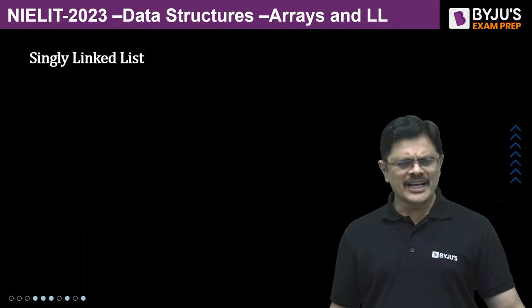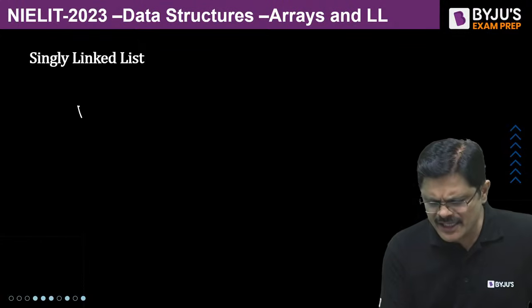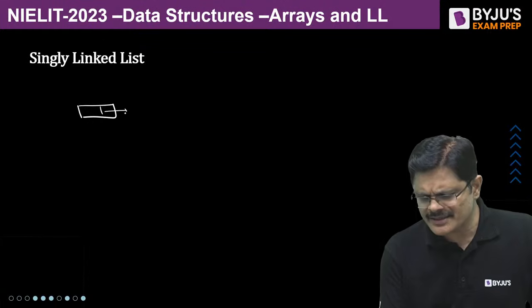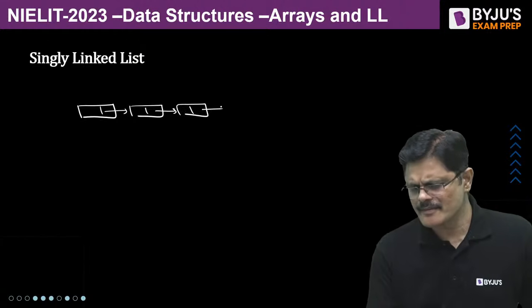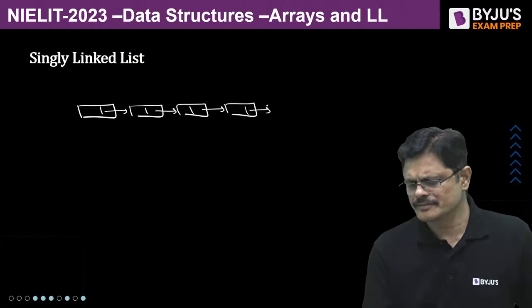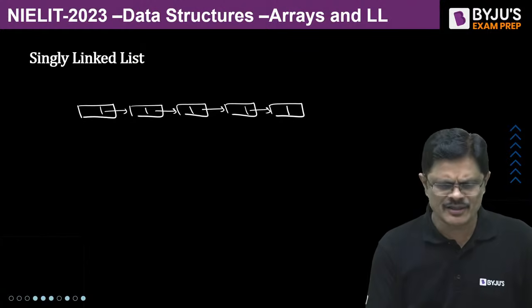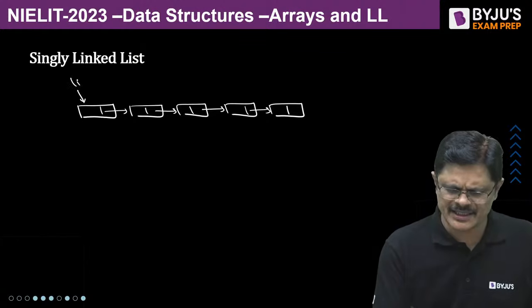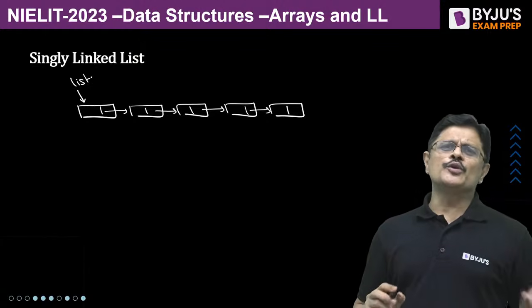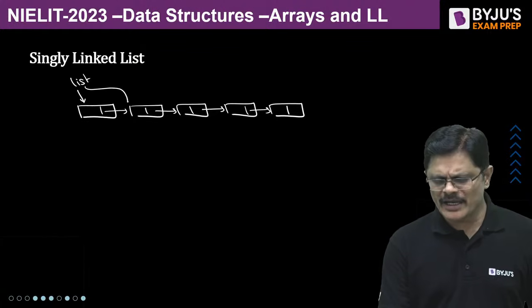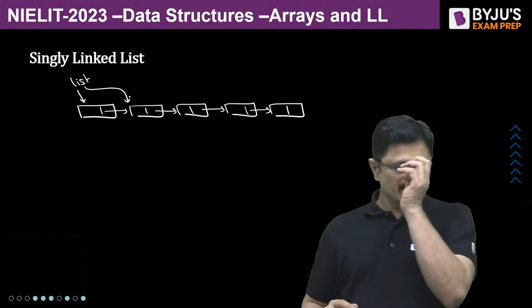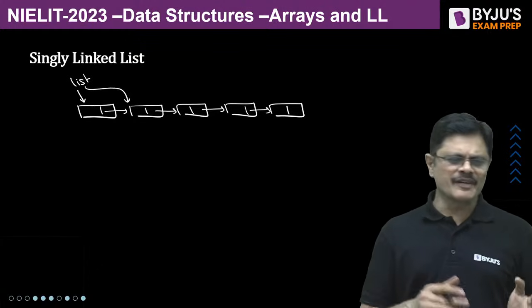Now, what about the deletion process? See, for deletion process, the story goes like this. Let us consider your singly linked list, my dear friends. Here I am not writing the data values and all, you can just see that. See, if you want to delete the first node, it's very simple. Deleting first node is simply list equal to list link. That will do deletion of the first node.